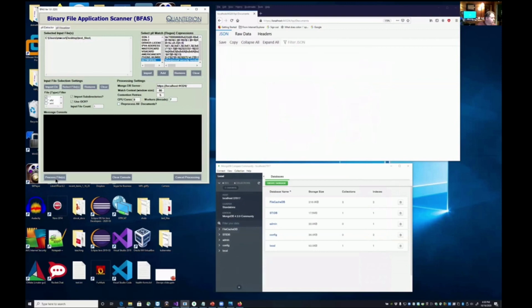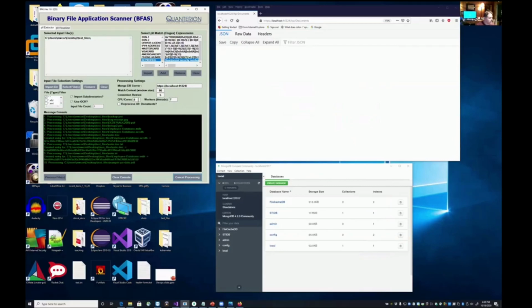So let me go ahead and run this in process. I'm going to let it run, and you're going to see it process these files 7 at a time, and that's because this machine has 8 CPU cores in it, and I've told it to use 7 of those. The idea there is you want to maximize processing. It'll use all the CPU cores that are available to it. I've told it to OCR. So as it identifies images in some of these binary files, it will extract text from those images. And you'll see it'll take just a few more minutes to finish processing those files.